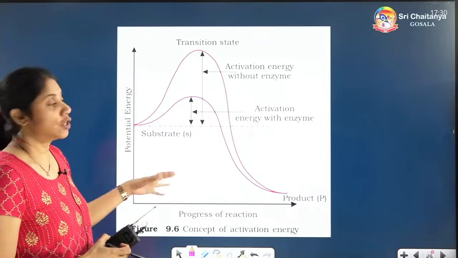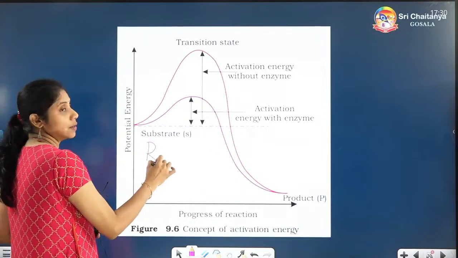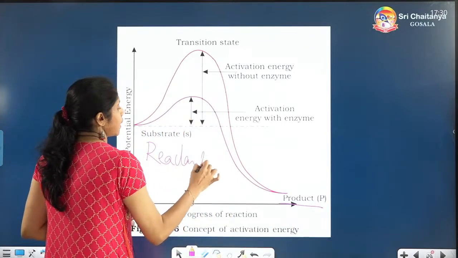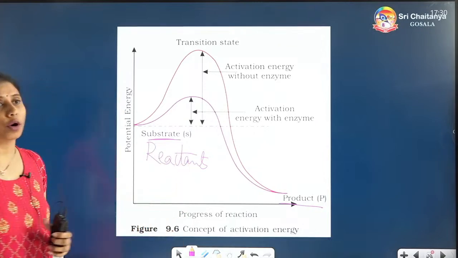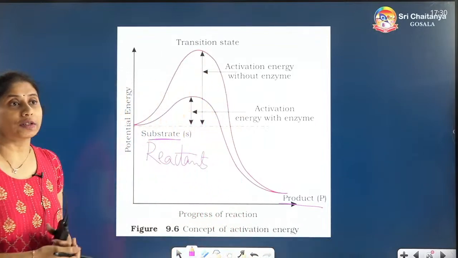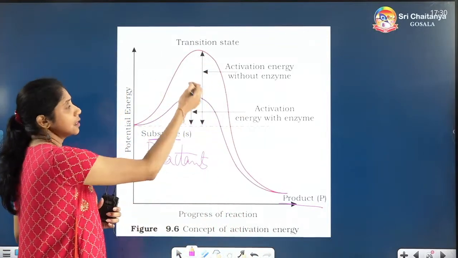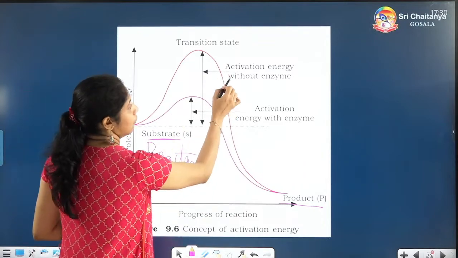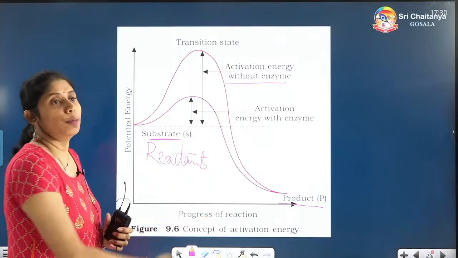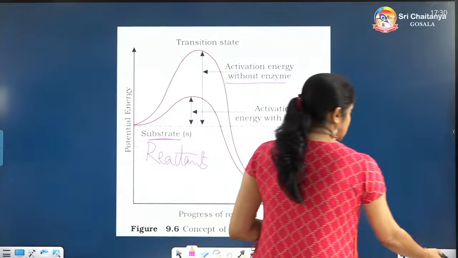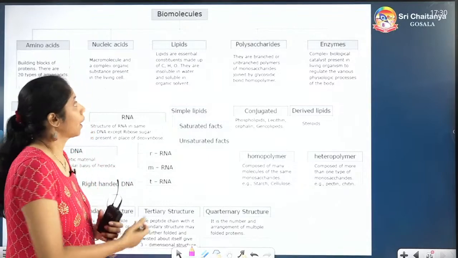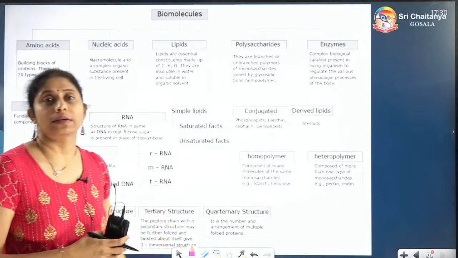And enzymes function like this. They convert the reactants or substrates into products. In chemistry, we call them reactants. In biology, the reactants are called substrates, and the products are formed by the enzymes. This is how the enzyme acts. This is the reaction graph without enzyme, it will be like this. With enzyme, it will be like this. You will learn more about these later. In order to understand that, you have to learn so many other things as well. This is the essence of today's class.